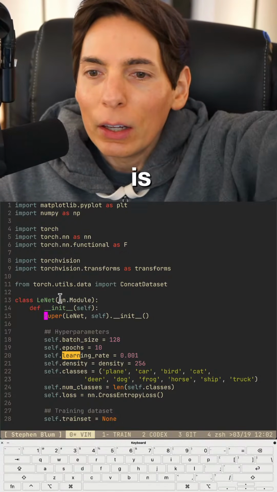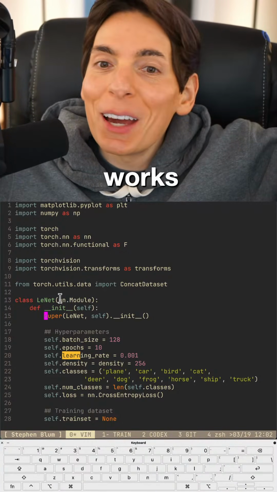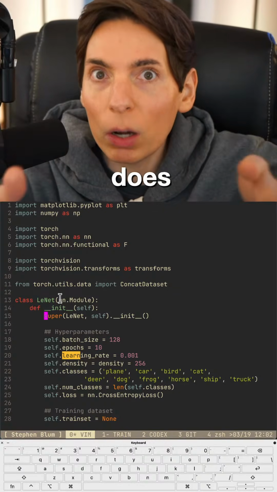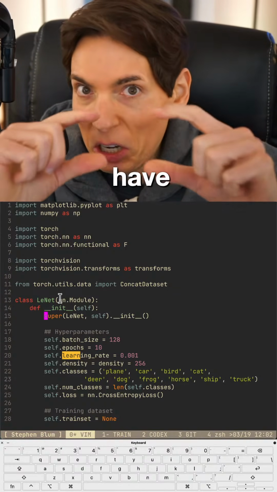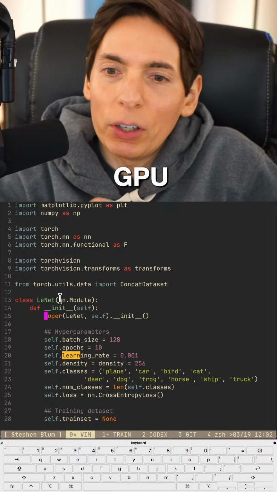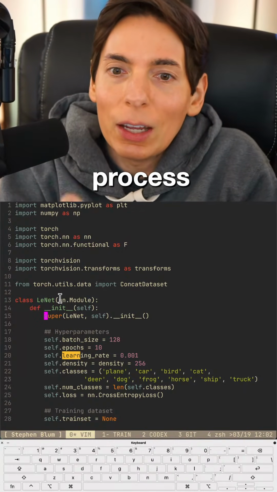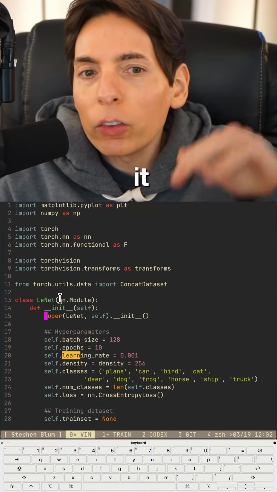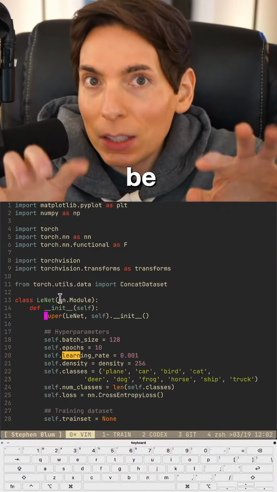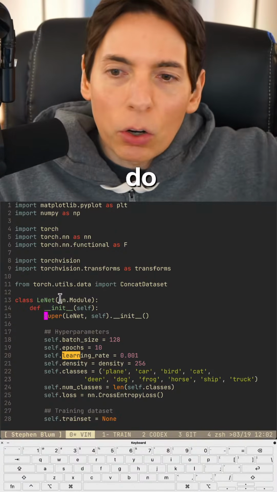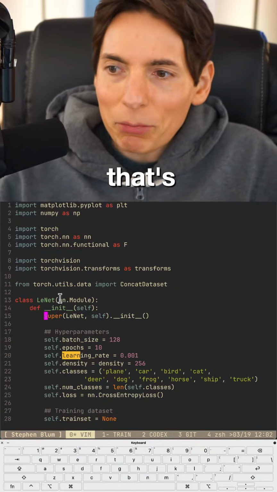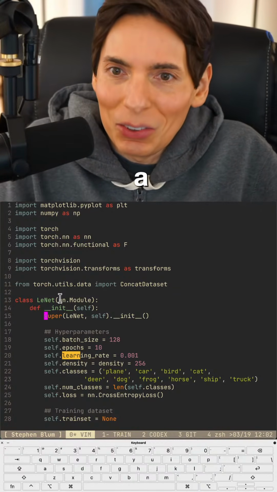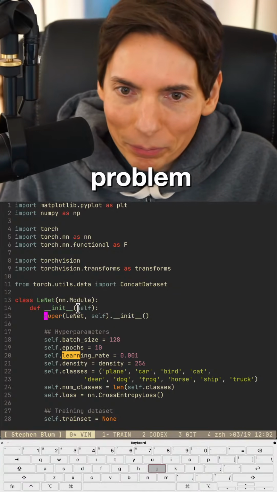Good news is we got our model. It works. We got it working yesterday, and we saw that it was training. It does take a while to train because I only have a little teeny GPU over here. So we're going to start the training process, have the model get saved, and then we can start testing it. While the model is training, we're going to be writing the test phase. We're going to go through the testing phase. That's the plan for today. I think we should be able to achieve that. That's a really easy goal. We should be able to achieve that, no problem.